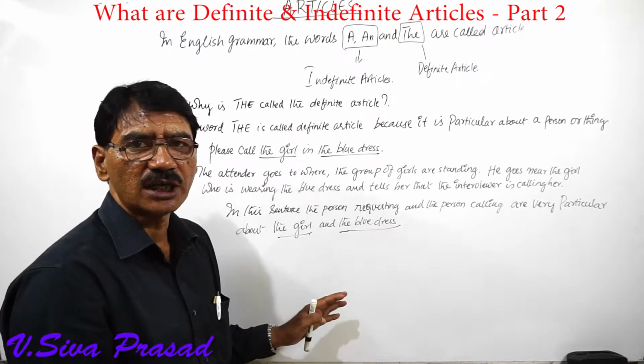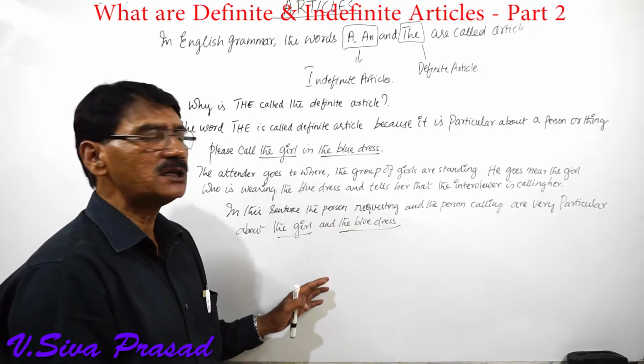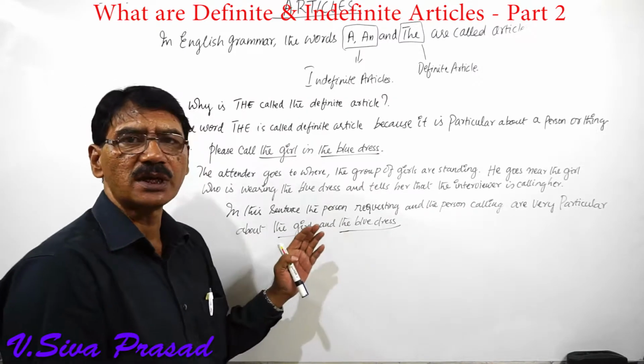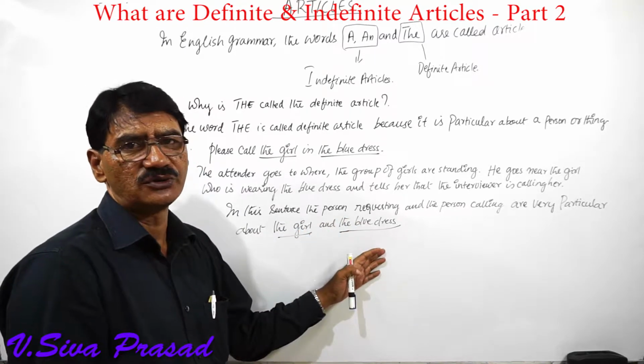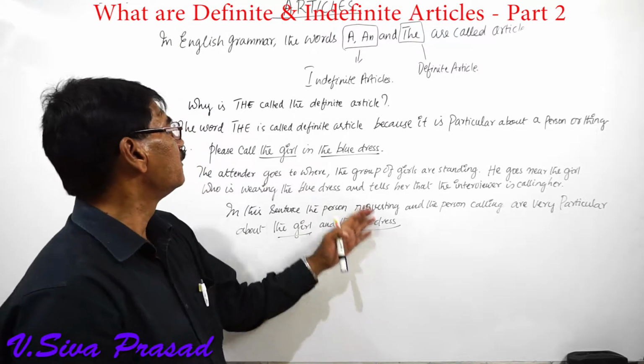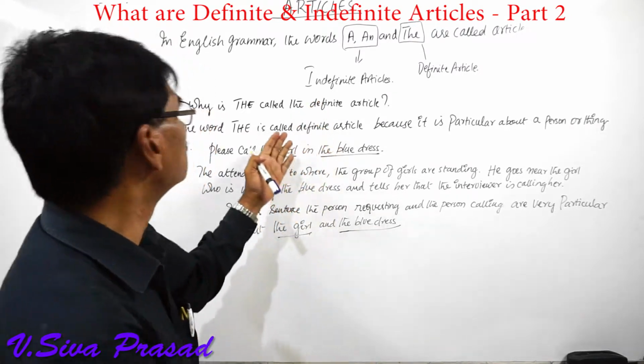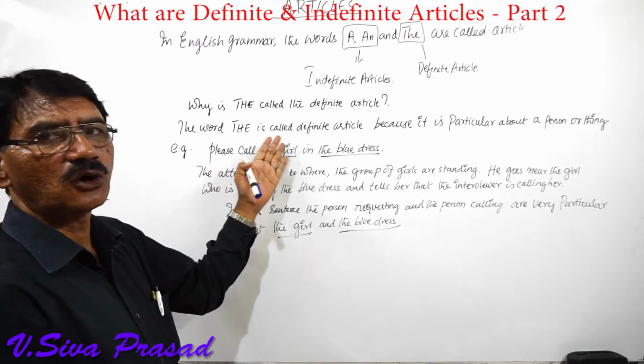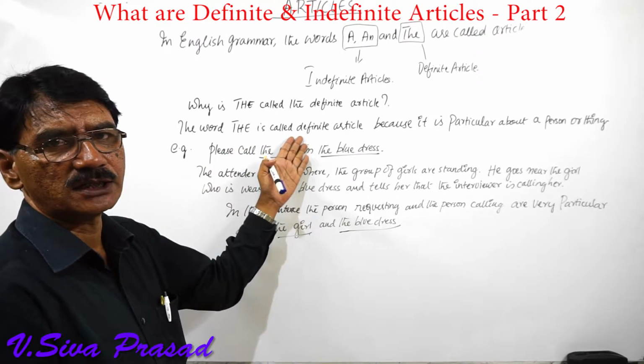They are not going to call any other girl excepting the girl who is wearing the blue dress. So, this word the is called the definite article.